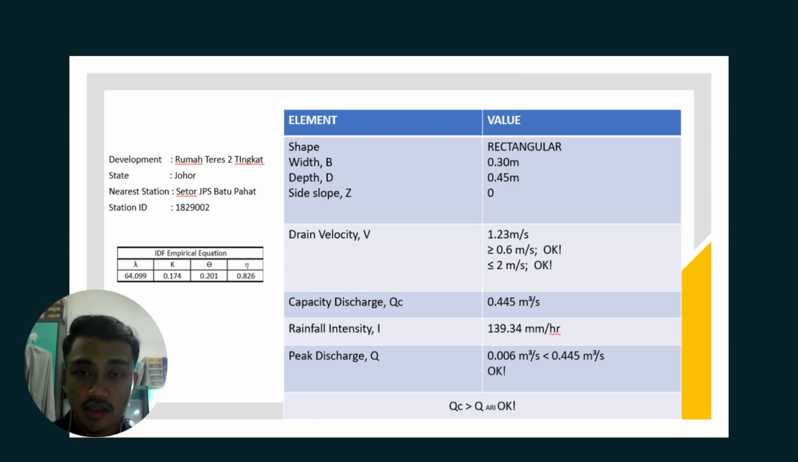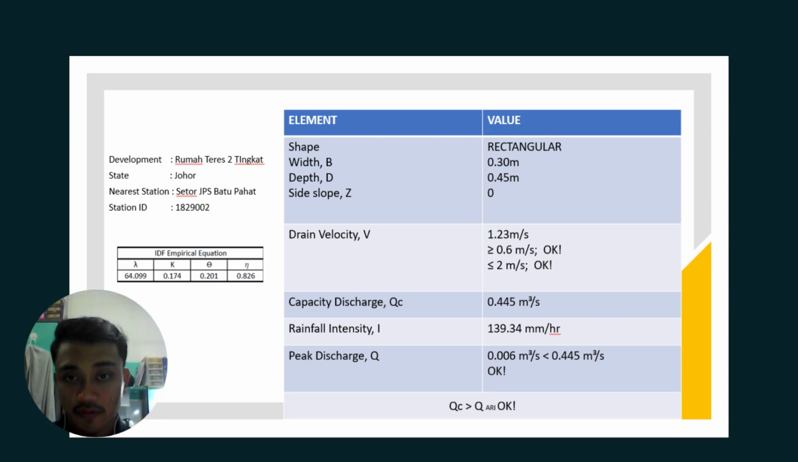So this is the summary of drainage design. The development area is rumah teras bertingkat, state Johor, and the nearest station is JPS Batu Pahat. We got the IDF equation from the nearest station, and then we propose the rectangular drain. The size is 0.3 times 0.50.